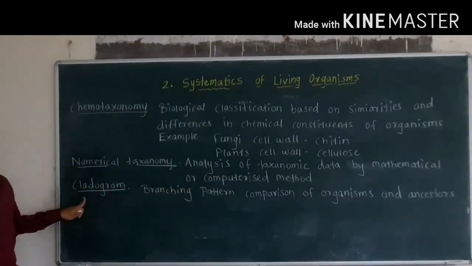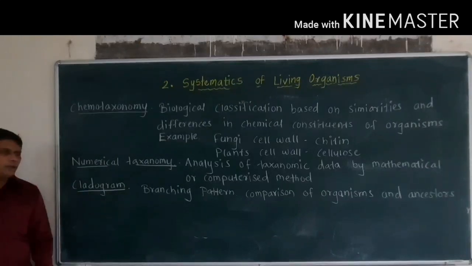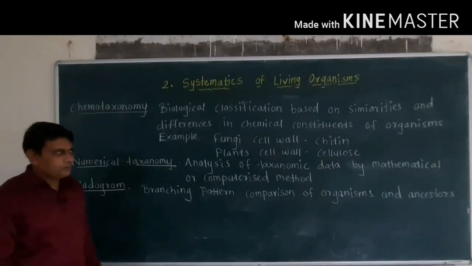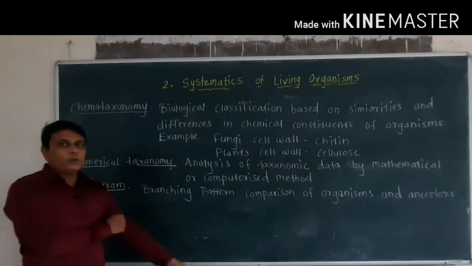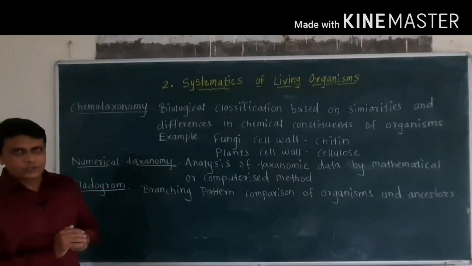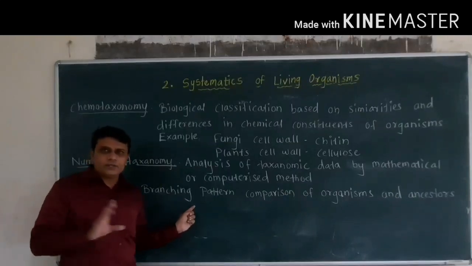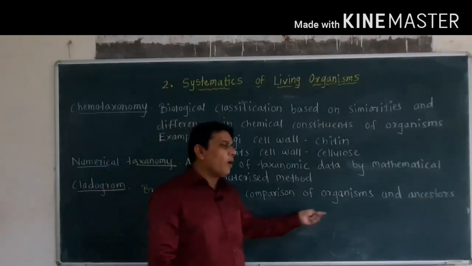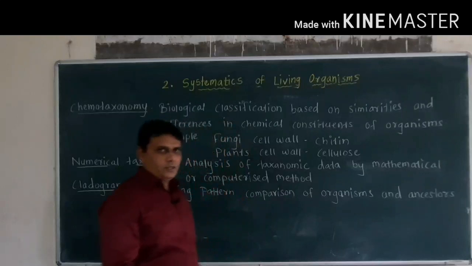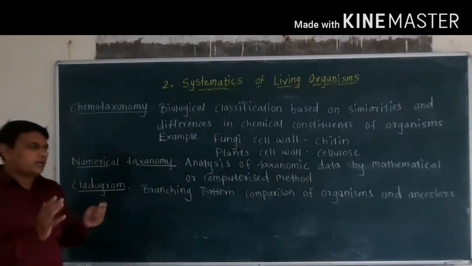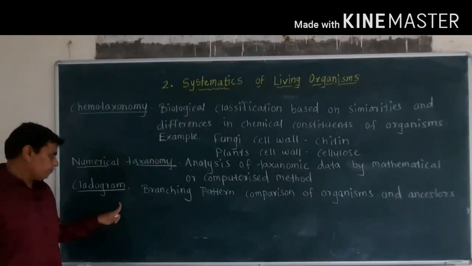Now the next topic is cladogram. Cladogram means, in the 3 domains of life we have seen the branching pattern in which there is comparison of organisms and their ancestors. So such a branching pattern chart is called a cladogram.